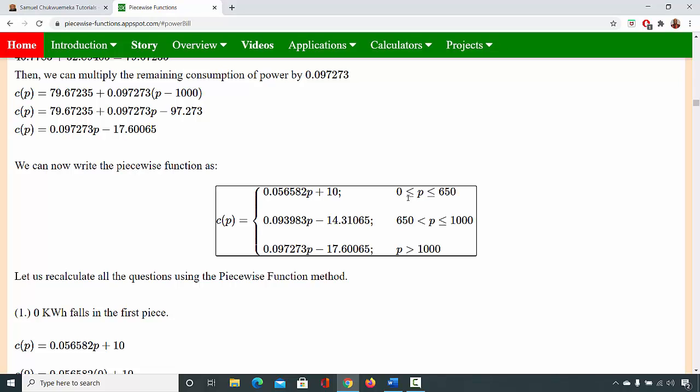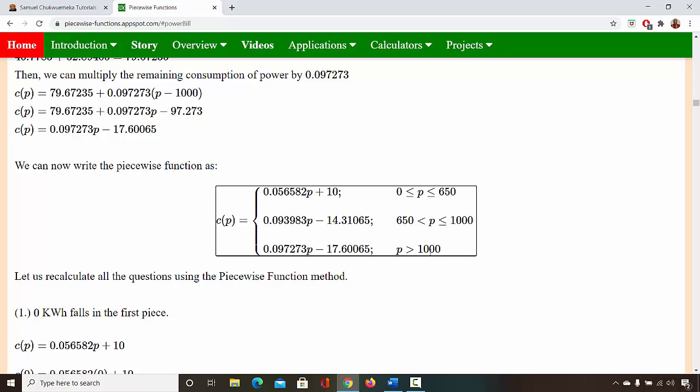this means that any power consumed between 0 and 650, both endpoints are inclusive. Here is between 650 and 1,000. This one, the 650 is not included. So if you were representing it in interval notation, you ask your student, are you going to use the parenthesis or a bracket to represent this in interval notation? You can connect with that prior knowledge.